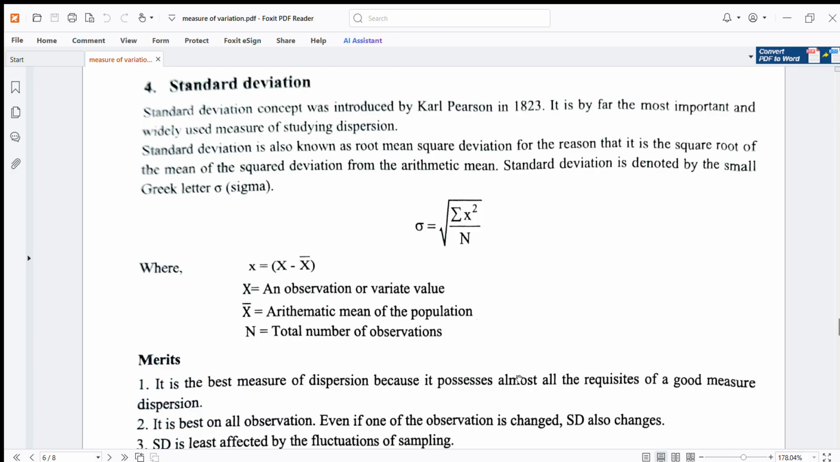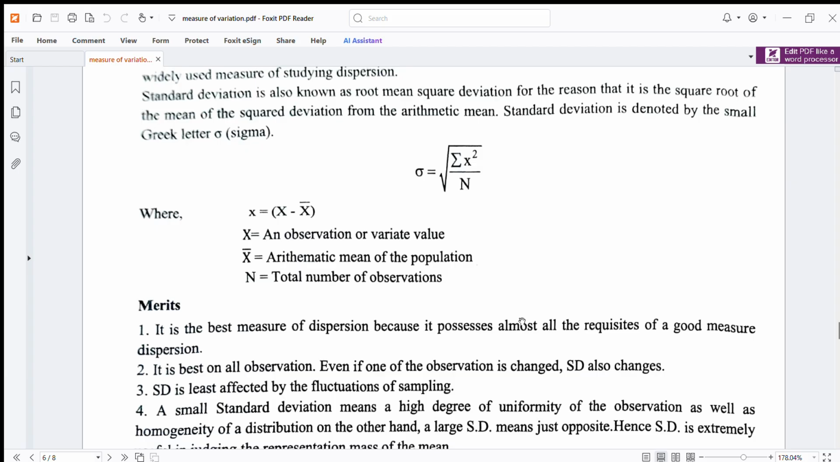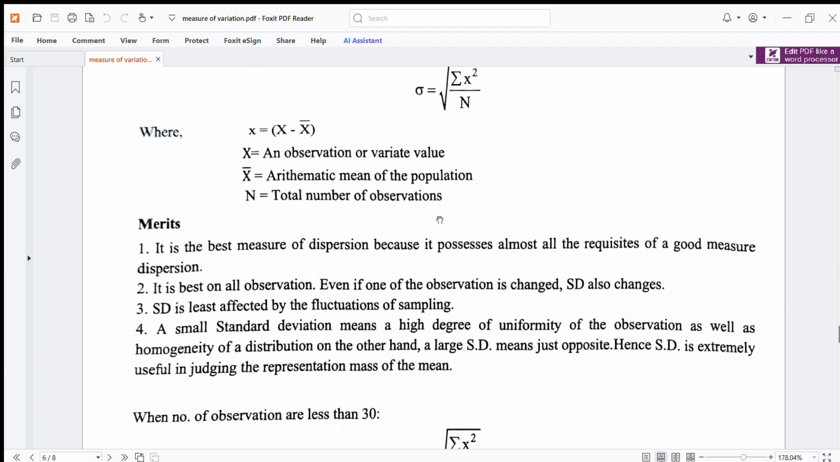Standard deviation is denoted by the small Greek letter sigma. Sigma is equal to the square root of sigma x square upon capital N, where small x is equal to capital X minus x bar. Capital X is the observation of the variable value, x bar is the arithmetic mean of the population, and N is the total number of observations.